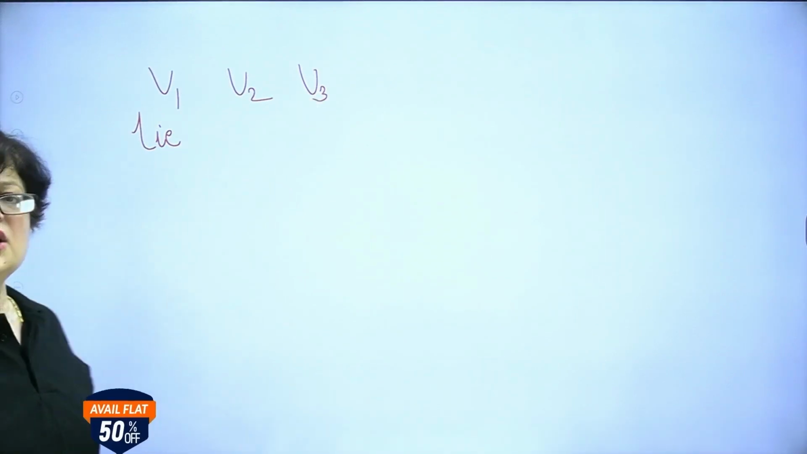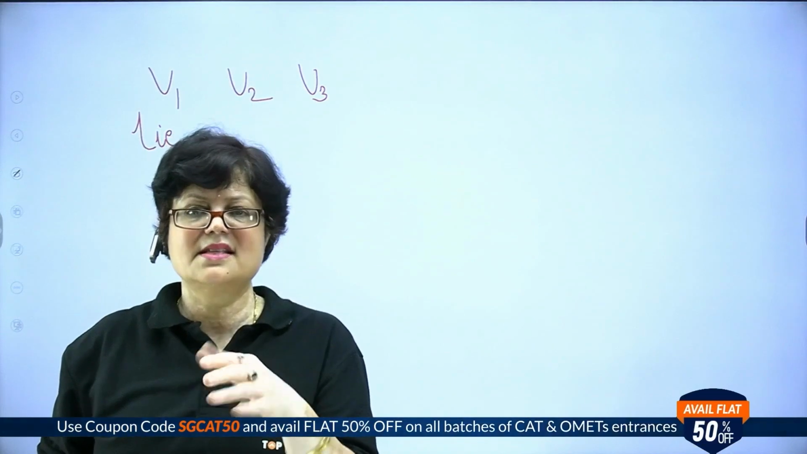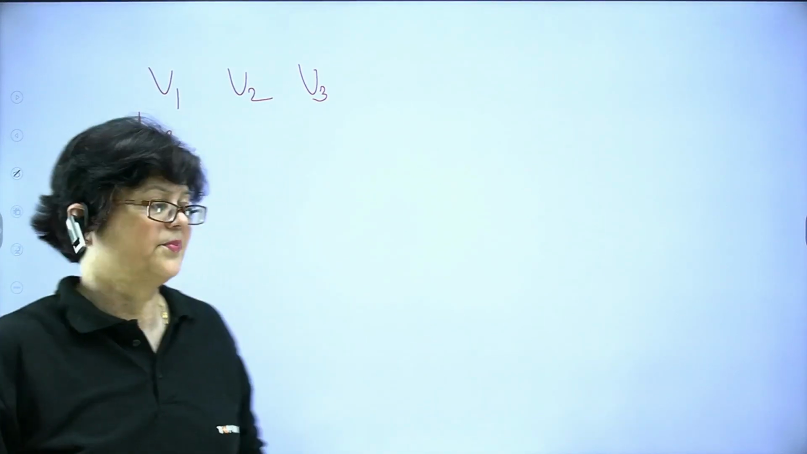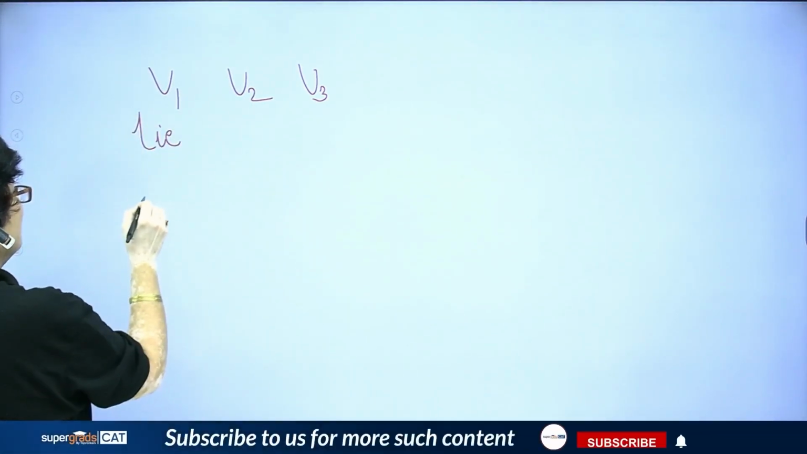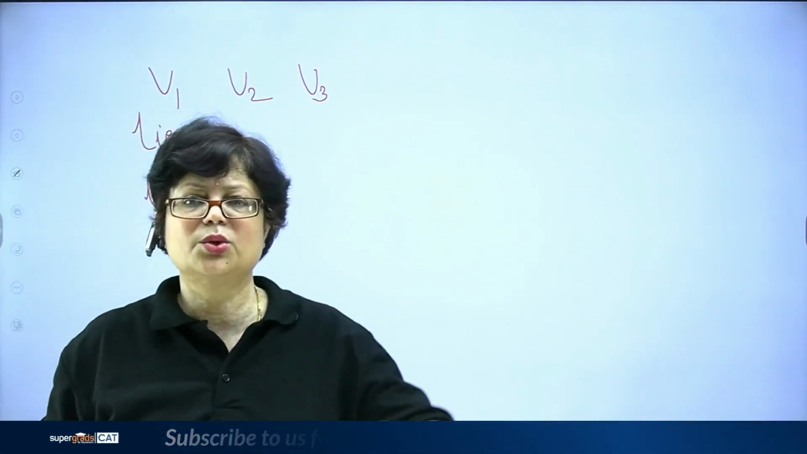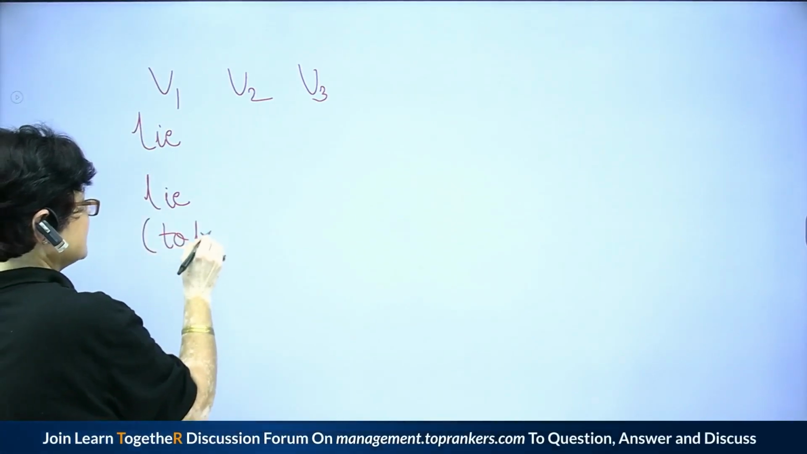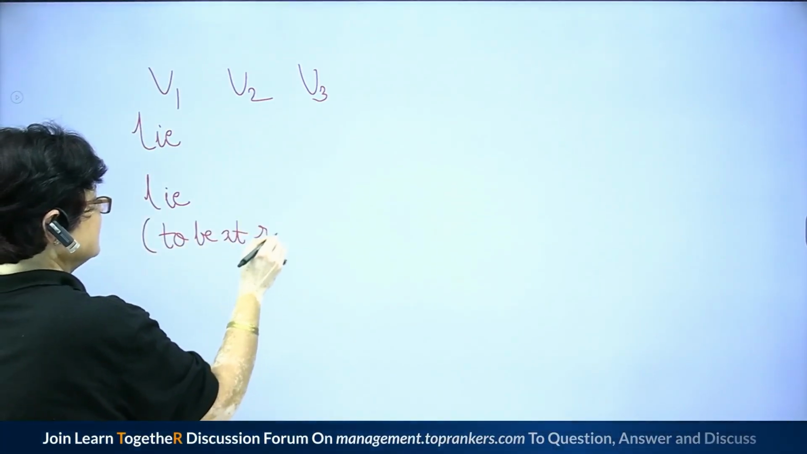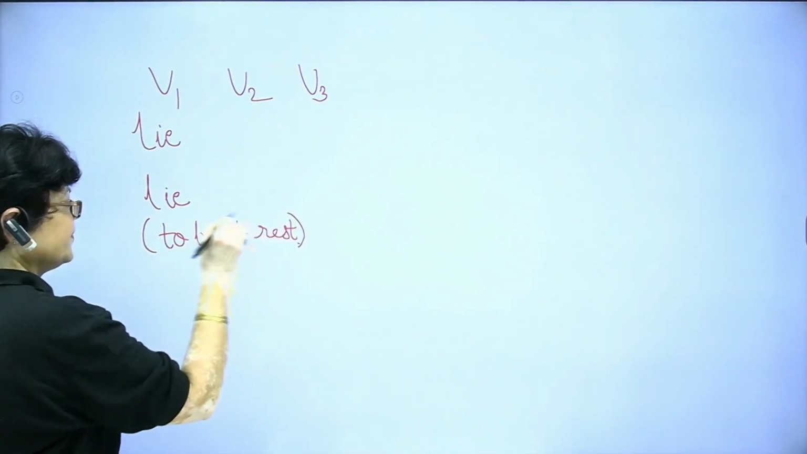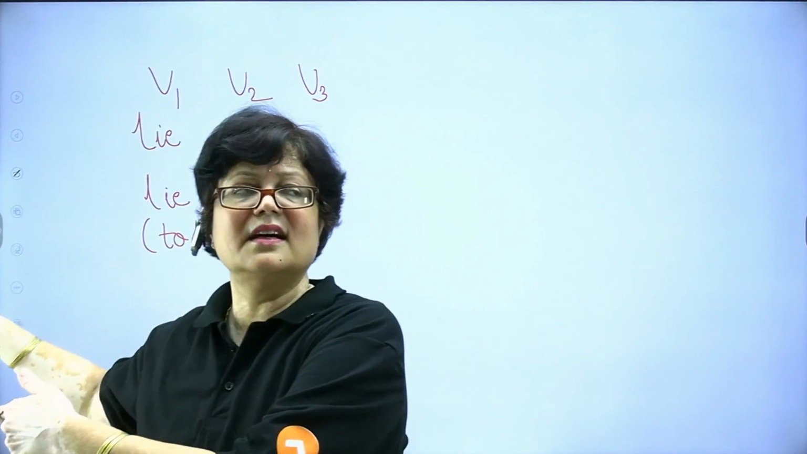Lie. इसके दो मीनिंग होते हैं. One is to speak which is something false, है ना, something which is not true, झूठ बोलना. Lie is something which is not true. And the other one, lie मतलब वहां रखना, है ना, to keep at rest. Lie, to keep or to be at rest. To be at rest, जैसे हम कहते हैं ना, the box is lying in the other room.